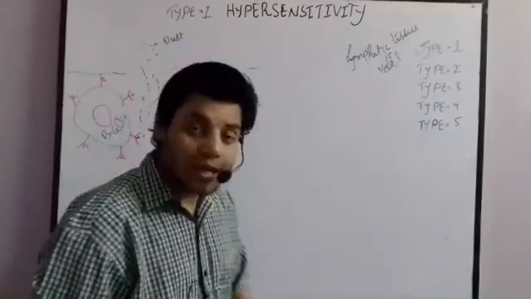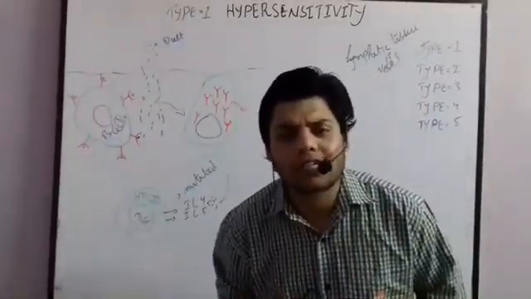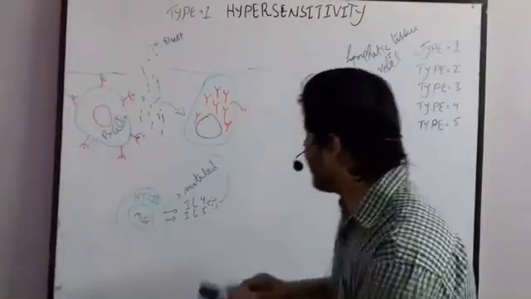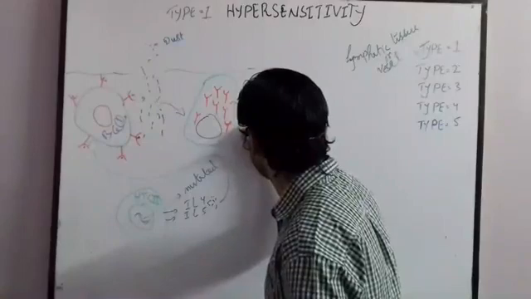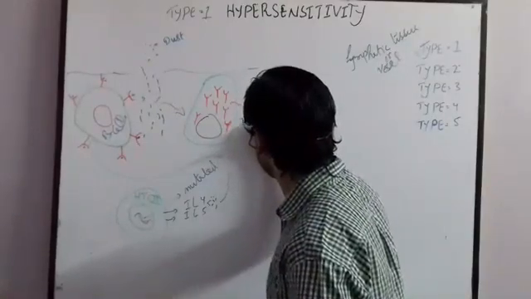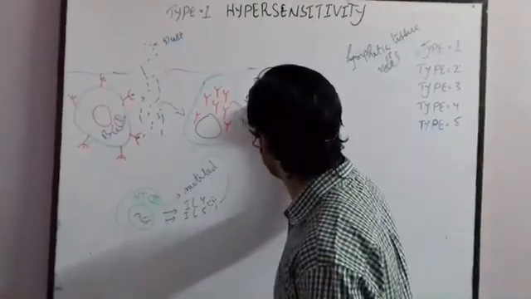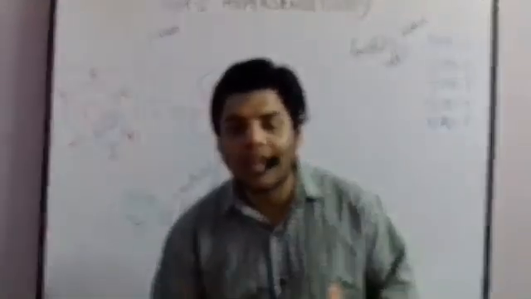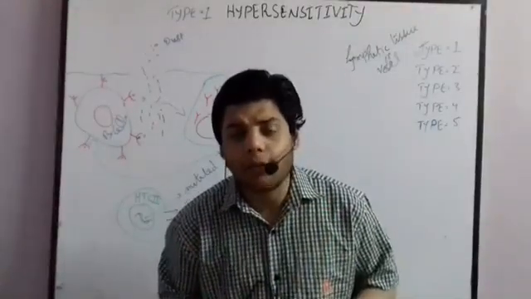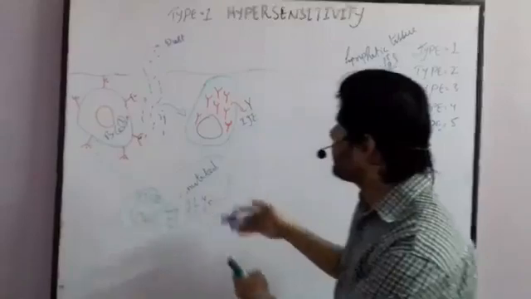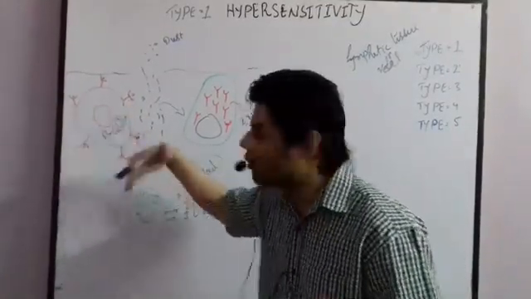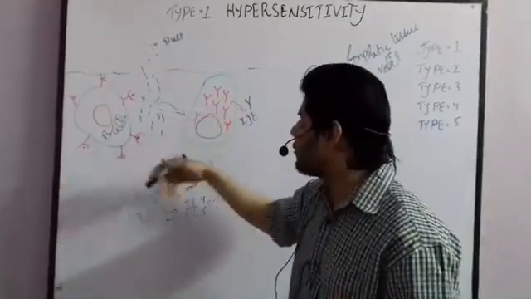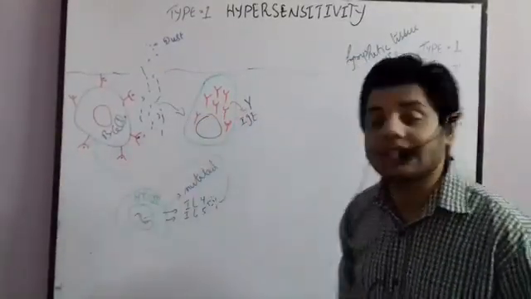Now the question is, what kind of antibody will they secrete? They will secrete IgE antibody. So let's suppose these blue ones are the IgE antibody. Once the IgE antibodies are secreted from each plasma cell, the B cell modifies itself into a plasma cell, and then the plasma cell will secrete the IgE.